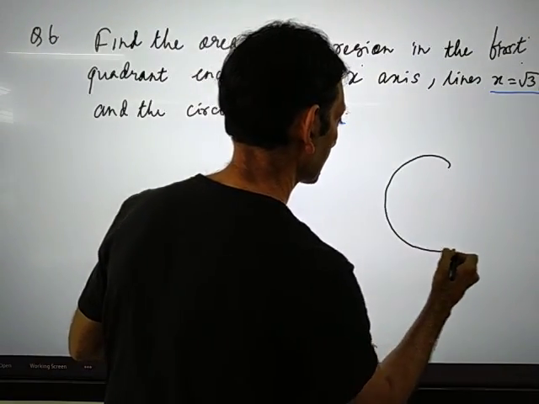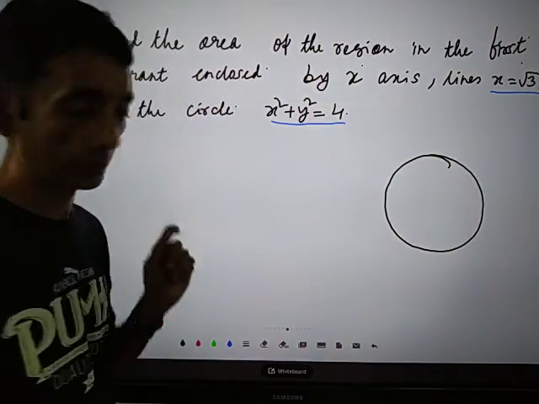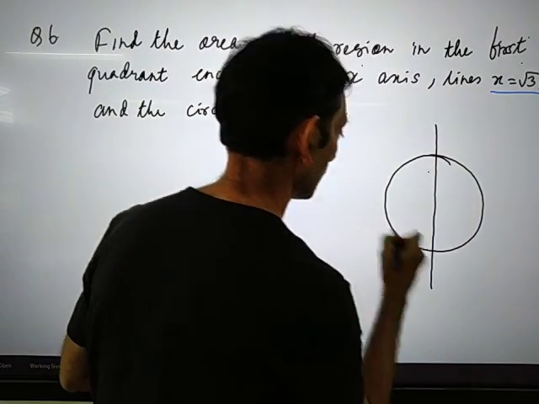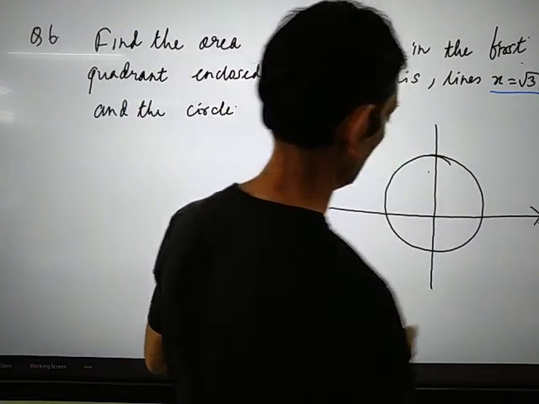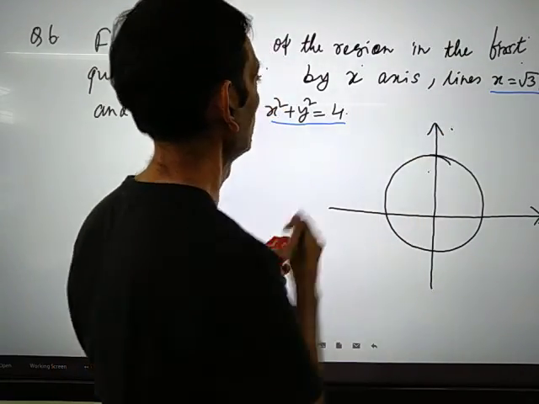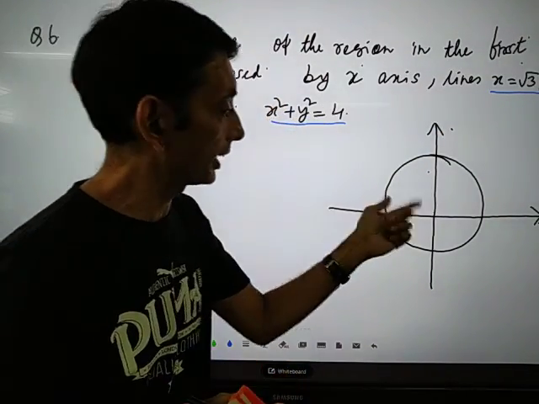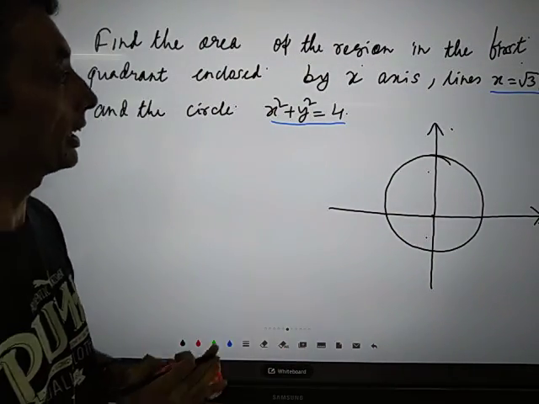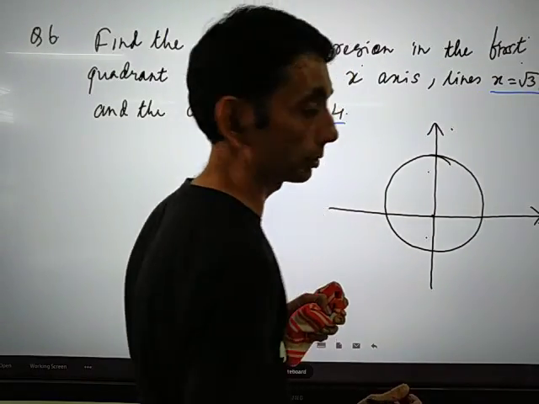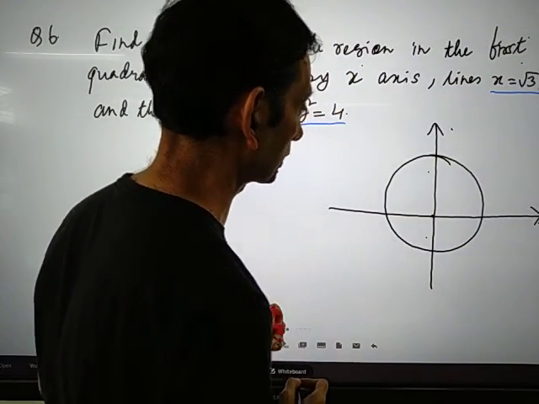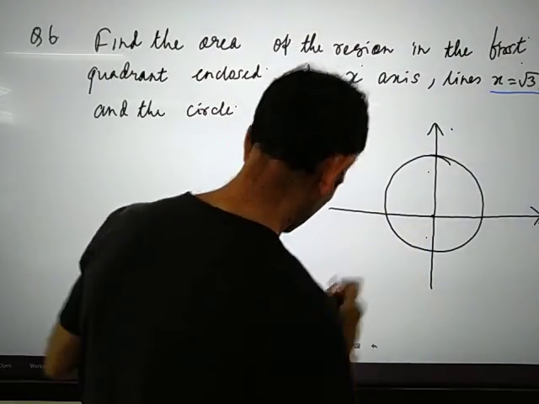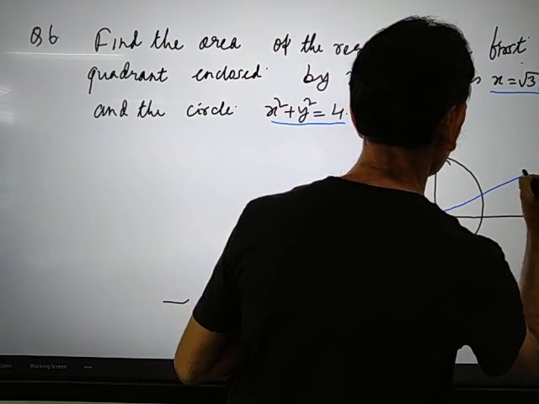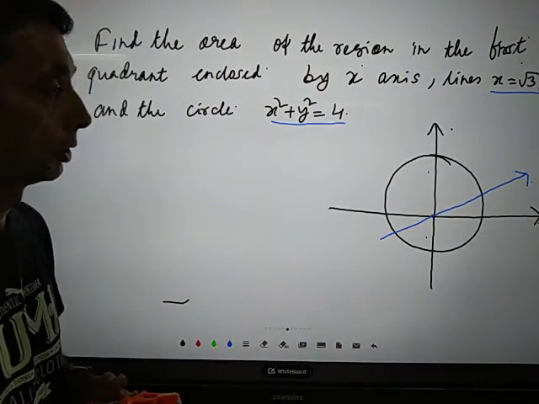We'll just take a circle. And as you can see, the center of the circle is lying at the origin. And next, we're going to draw the line x equal to root 3 y. So if you draw this line x equal to root 3 y, you can draw the line like this. Yes, this is the line x equal to root 3 y.